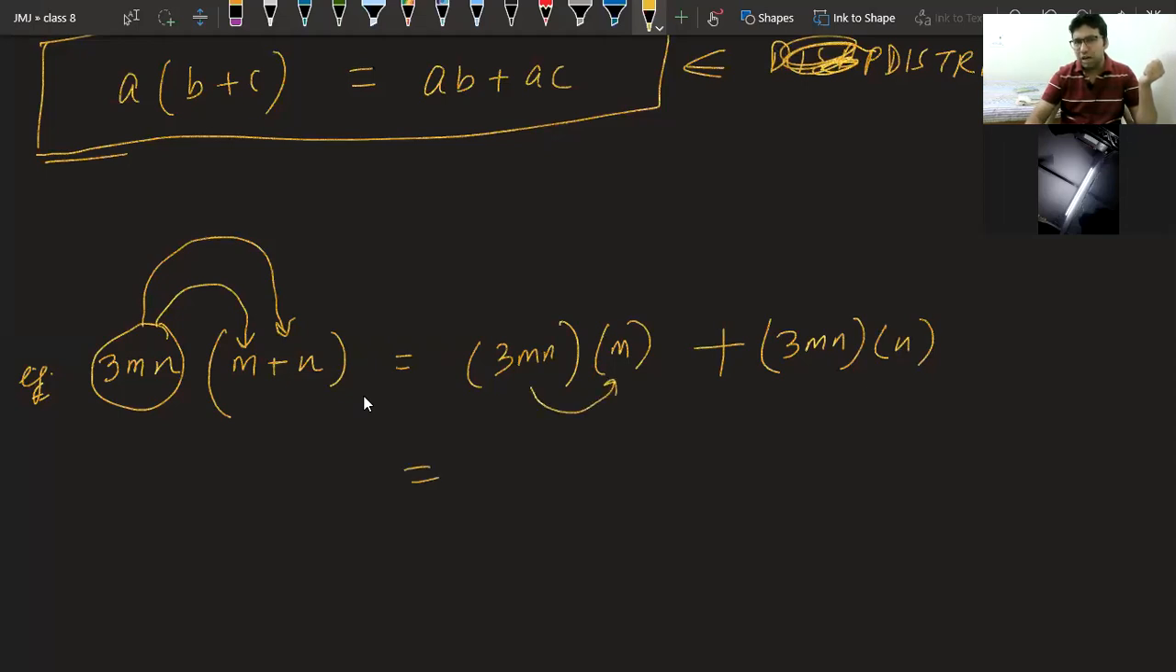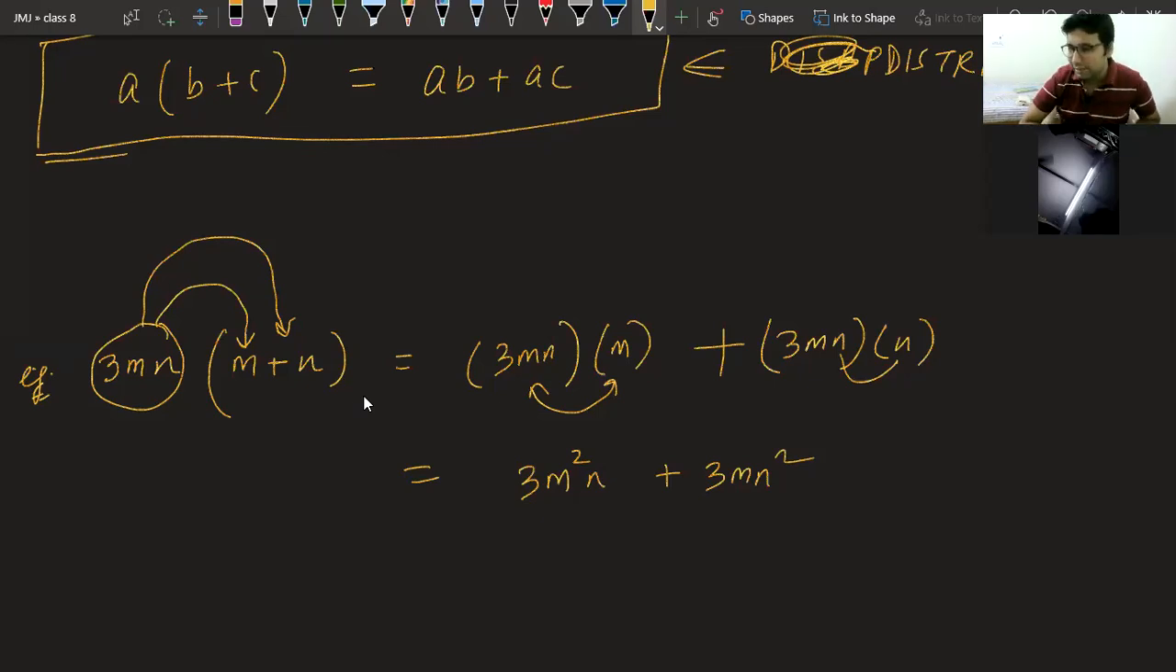And now you can solve easily. In these two, m is the same base. We will get 3m square n. In this case, n is the same base. We will get 3mn square. That's it. What do you say? This was the answer. Yes. So, are you ready for more?